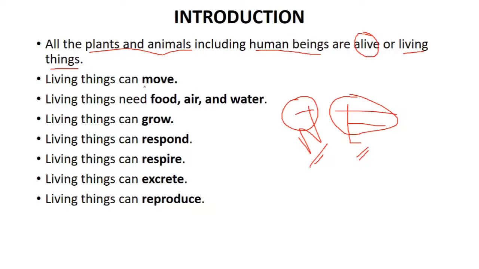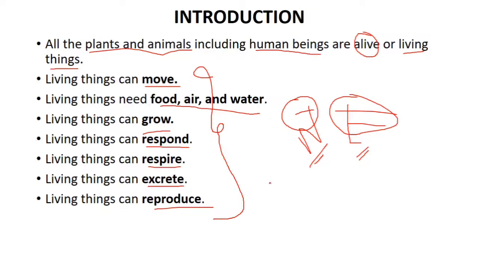The criteria are: living things can move. Living things need food, air and water. Living things can grow. Living things can respond. Living things can respire. Living things can excrete. Living things can reproduce. And all the non-living things cannot do all these things.